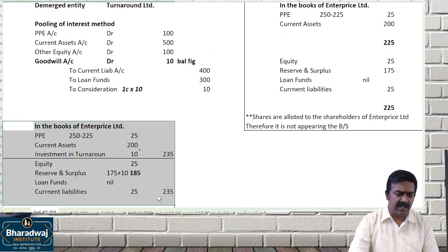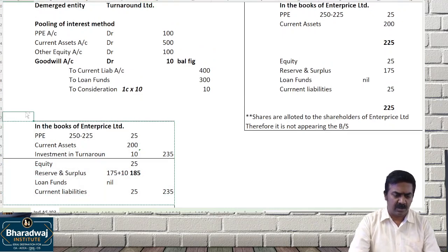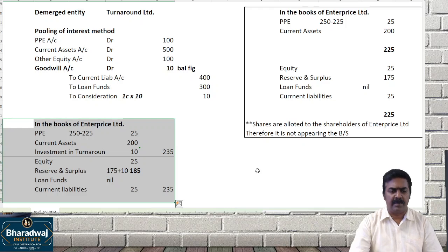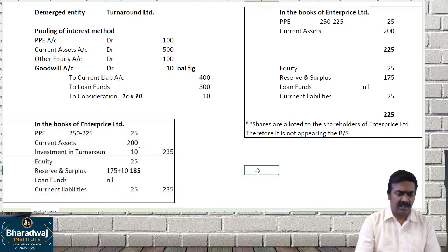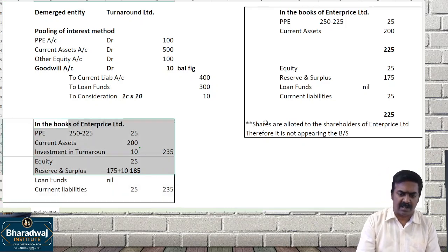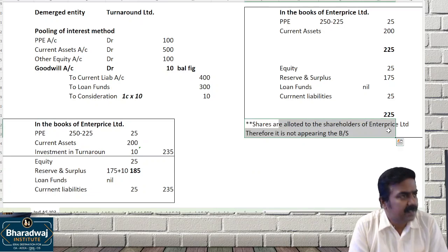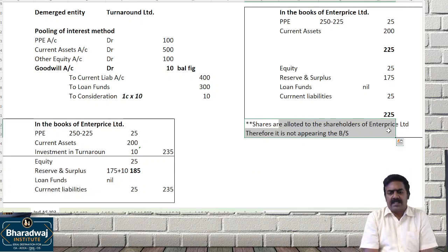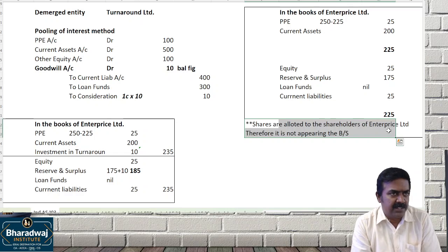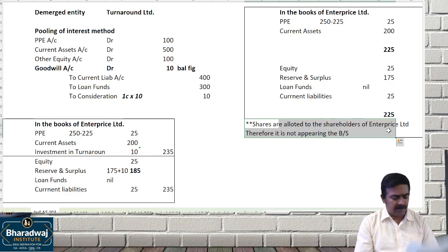The shares received increase our net worth. So that will be recorded in what? Other equity. This is not applicable because the shares are allotted to the shareholders of which company? Enterprise Limited. So it will not appear in the balance sheet.